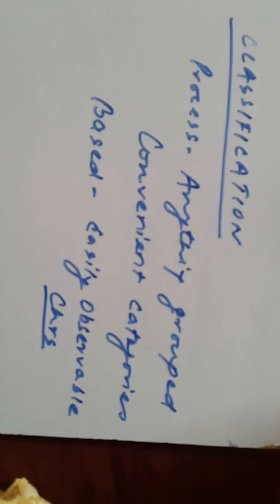So what is classification? It is the process by which anything is grouped into convenient categories or groups. And how are they categorized? On the basis of easily observable characters.